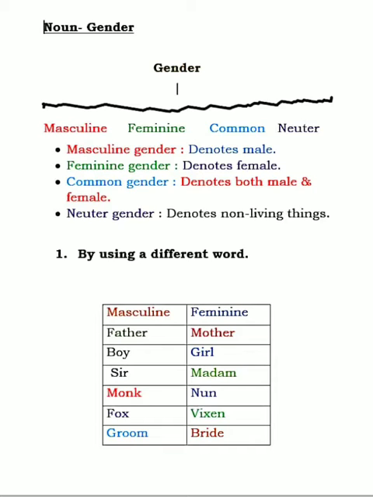Fox, vixen. The female fox is known as vixen. Groom, bride. I hope some of you know the meaning of groom and bride, but for those who don't, groom is a male who is about to get married, and bride is a girl or a woman who is going to get married. I hope it is clear. Now come to the next one.